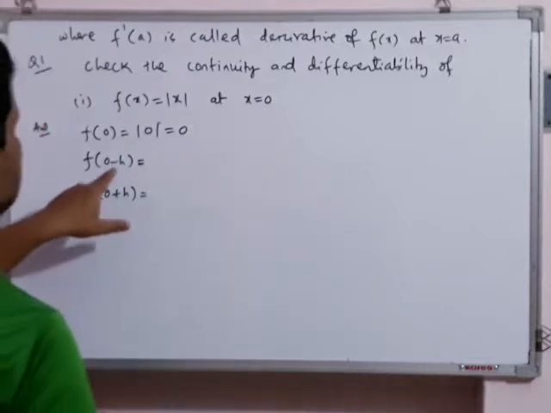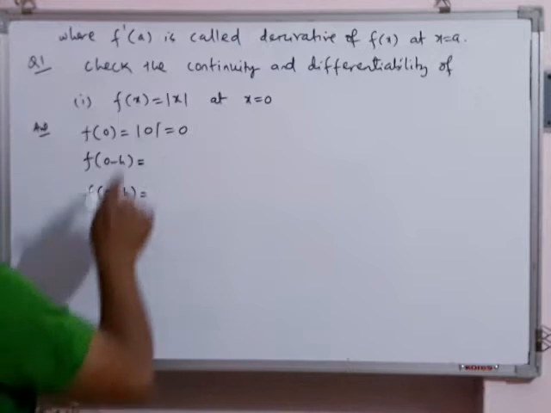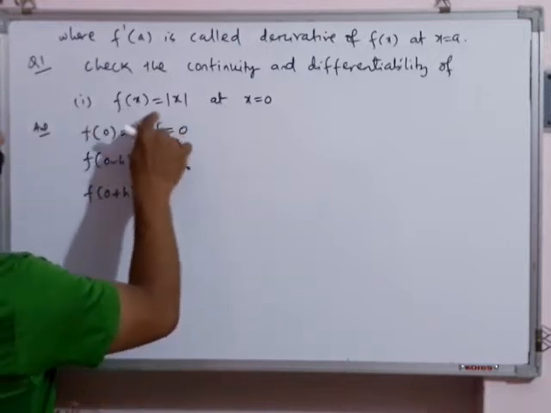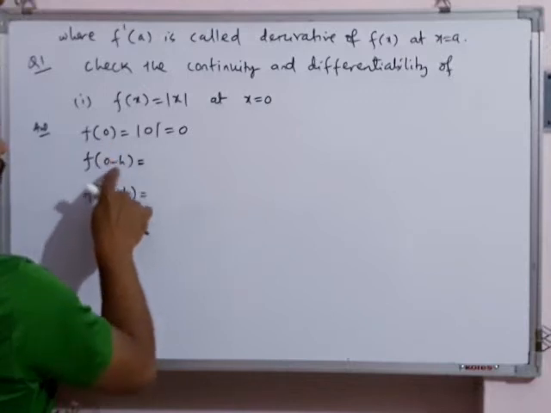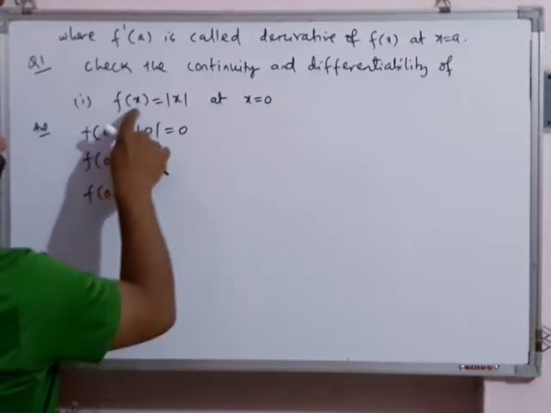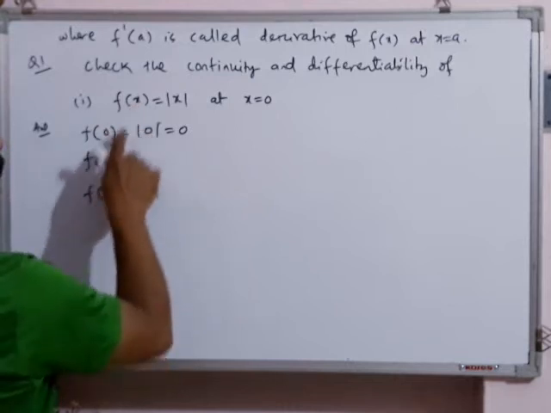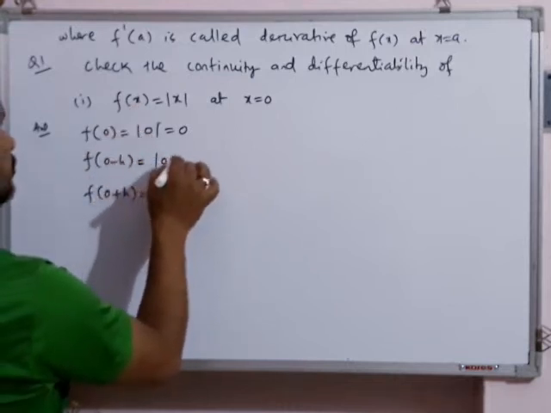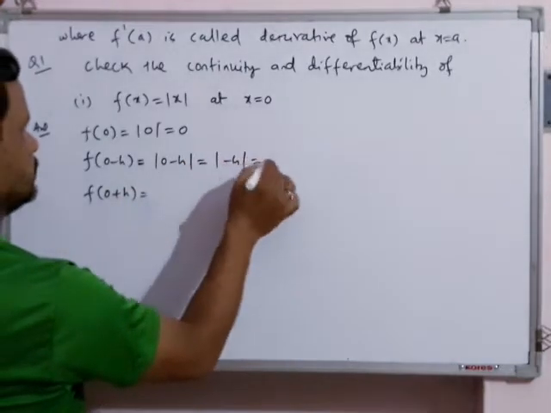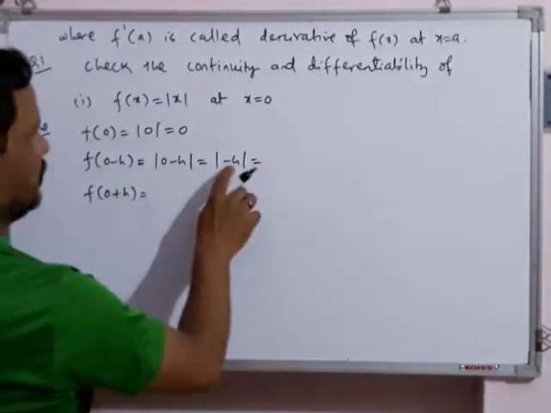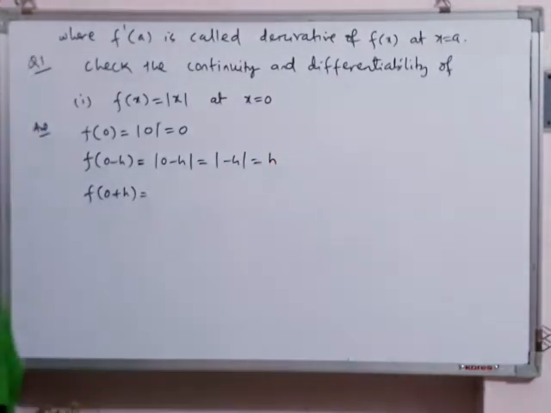So what is f of 0 minus h? You have f(x) is mod x, like we found f of 0. Similarly, we will find f of 0 minus h. So in f(x), in place of x, put 0 minus h. So mod of 0 minus h. 0 minus h we can write as minus h. Students, remember minus h mod is h.